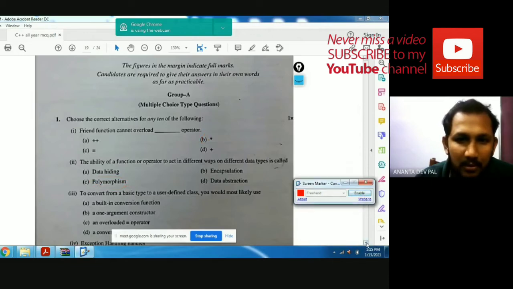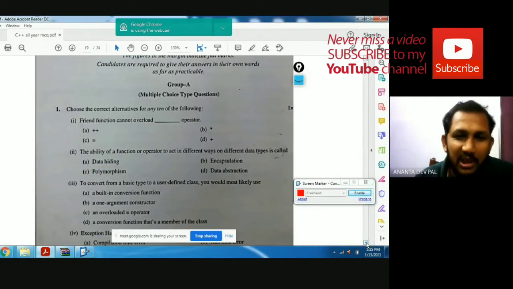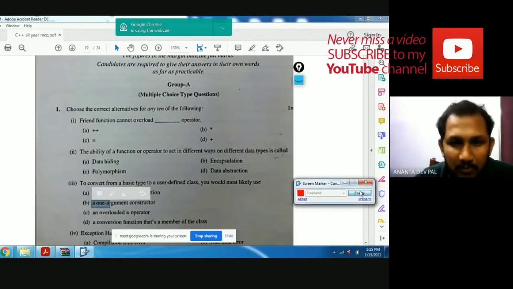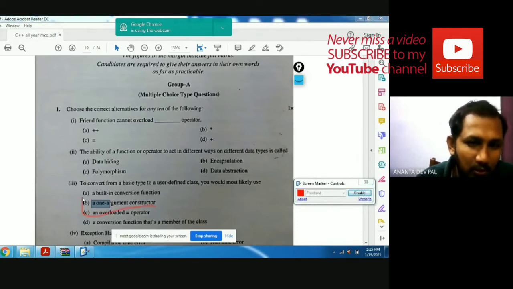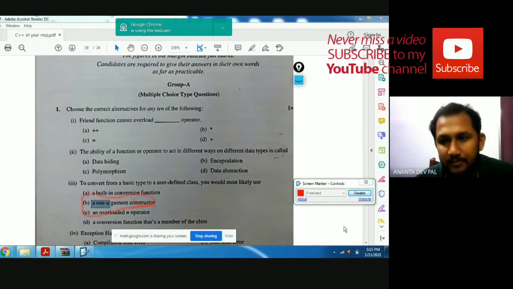Next, to convert a basic type to a user-defined type, we would most likely use a built-in conversion, a one-argument constructor, or an overloaded equal-to operator conversion that is a member of that class. Definitely the answer is a one-argument constructor.